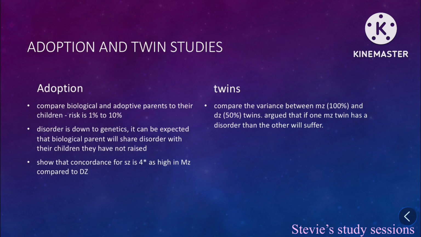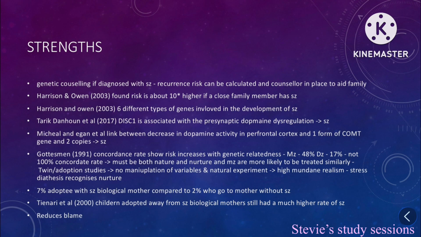It's shown that concordance for schizophrenia is 4 times as high in MZ twins compared to DZ twins. Twins. Compare the variance between MZ twins, 100%, and DZ twins, 50%. Argue that as one twin has this disorder, the other will suffer. If you are confused, please go watch the video on adoption and twin studies as I go over this in a lot more detail.